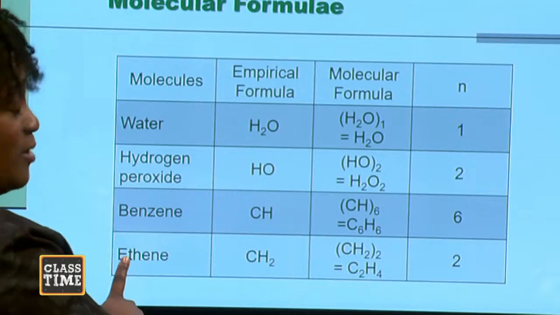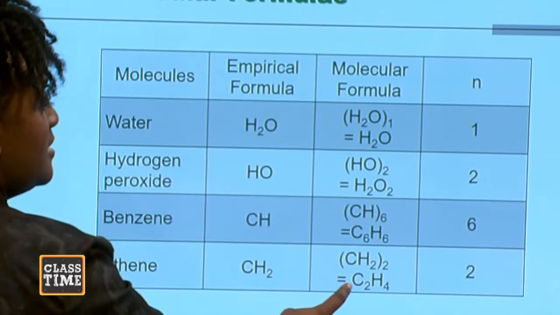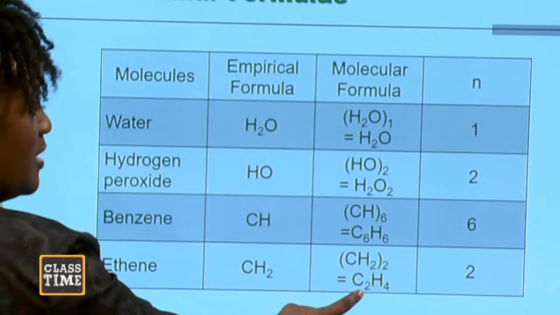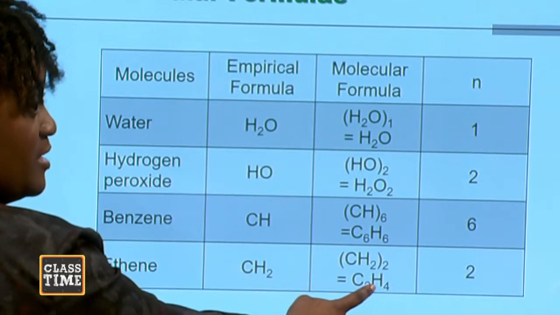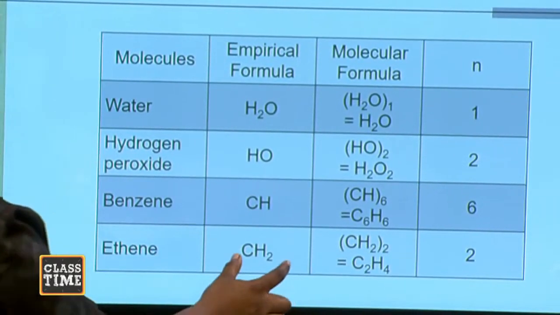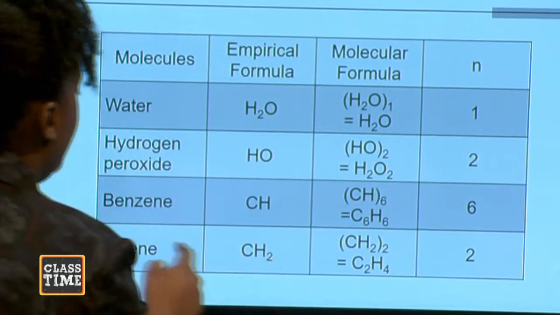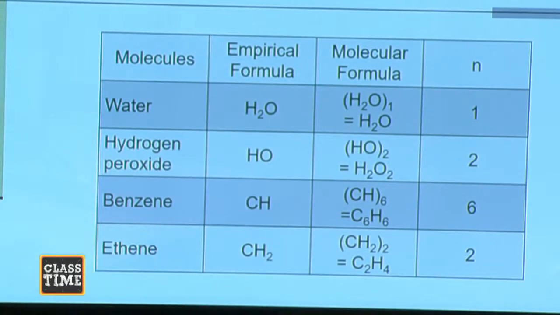The molecular formula for ethene is C2H4. C2 can be divided by 2, I'd get 1, and 4 divided by 2, I get 2. So the empirical formula would be CH2. All right? So let's do a question.